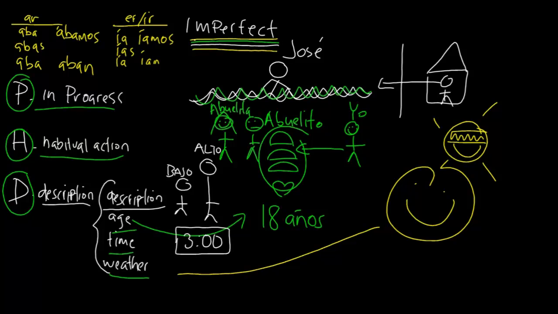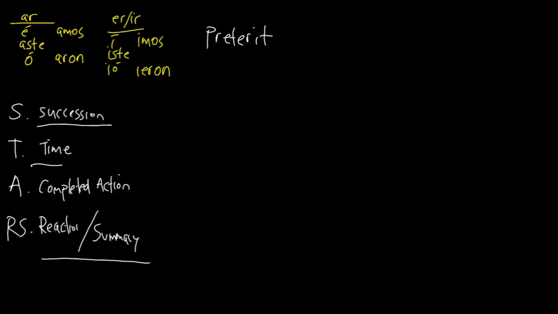Okay? So we have P, we have H, and we have D. Hopefully you have a doctorate in the imperfect tense at the end of this grammar tutorial. Now let's continue on, and we're going to discuss the preterite tense. And to use the preterite tense, we have to use this acronym over here, S.T.A.R.S.